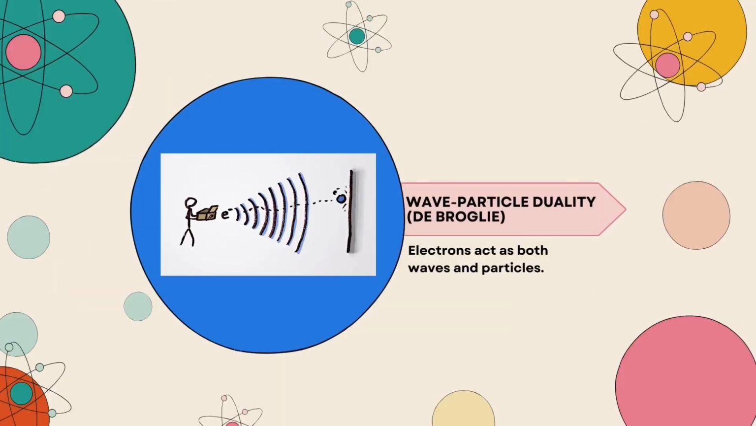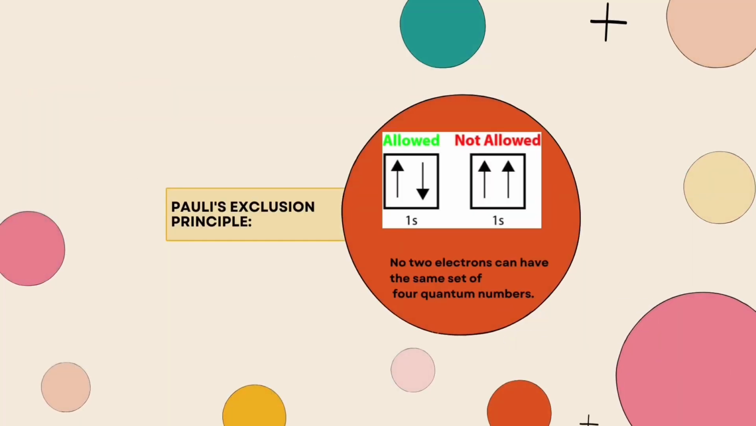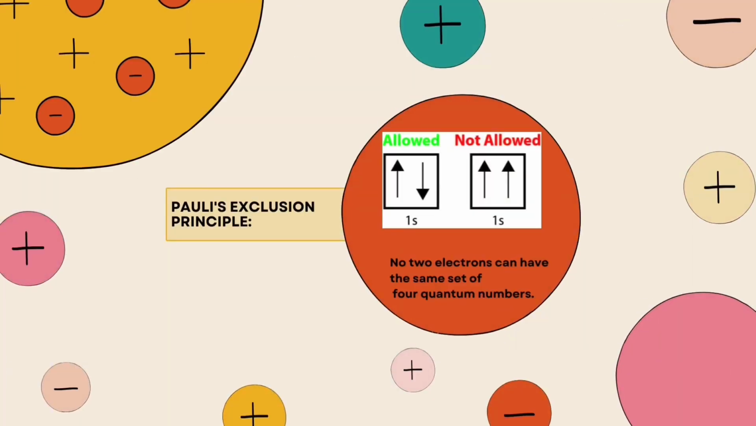First, the wave-particle duality, which was discovered by de Broglie: the electron acts as both waves and particles. This means that they have properties of both particles and waves, which helps explain their behavior in different situations. Next is the Pauli exclusion principle. This principle states that no two electrons in an atom can have the same set of 4 quantum numbers. This explains the unique arrangement of electrons in an atom and helps to determine the chemical properties of an element.